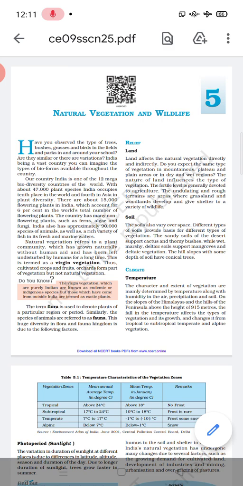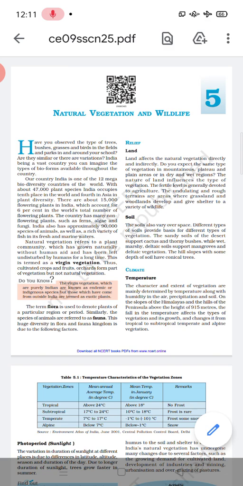Okay, so here, natural vegetation and wildlife. First of all, you have to understand this phrase itself. Natural vegetation means that vegetation which is found at any place in any natural environment, meaning there is no role of human beings to grow that vegetation at that particular place, or it is not modified by human beings.